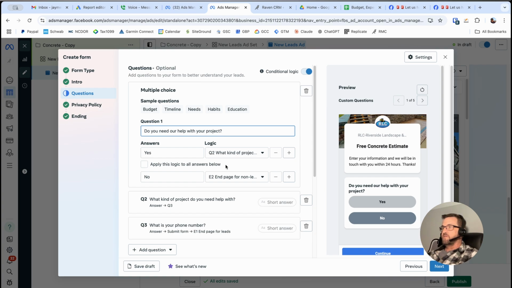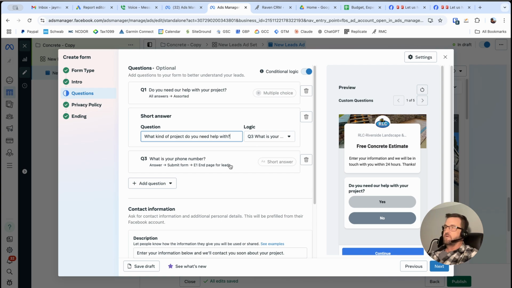But to start with, you can do logic based answers so that if they answer this question in a certain way, it'll take them to an end screen where, if they're not qualified, it'll say thank you for considering us, whatever. But we will not review those because they have opted to choose no. Okay, so if they choose yes, then they go to question two. What kind of project do you need help with? They can just enter in a short answer like I need a patio or I need a driveway extension or something like that.